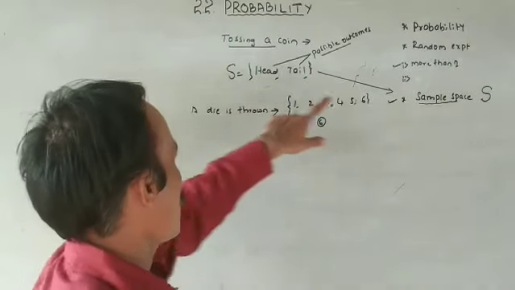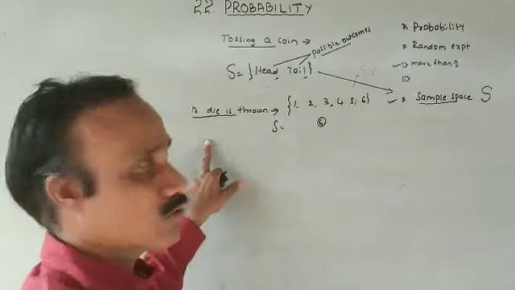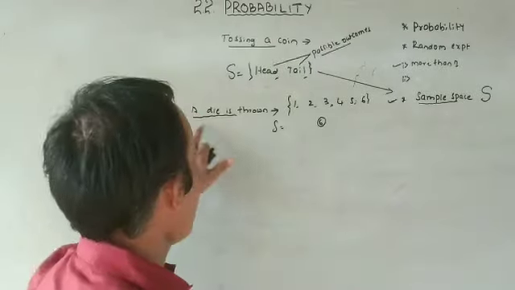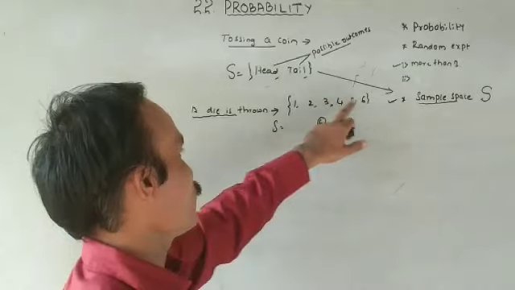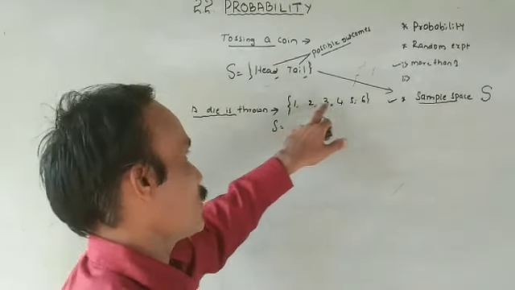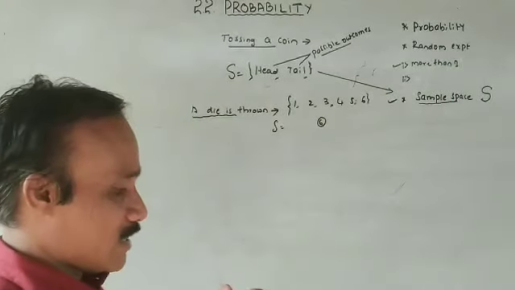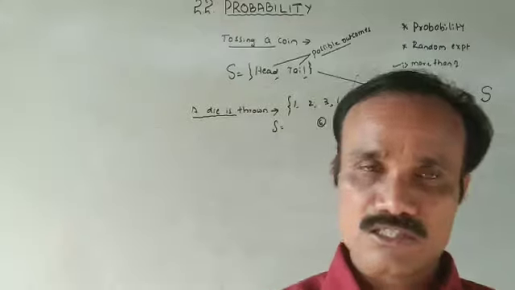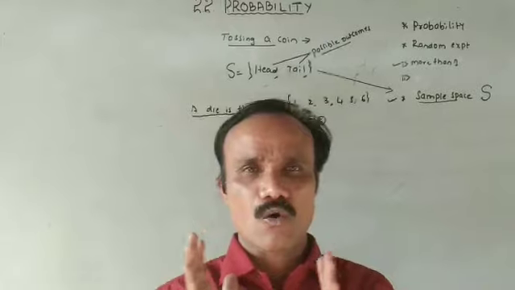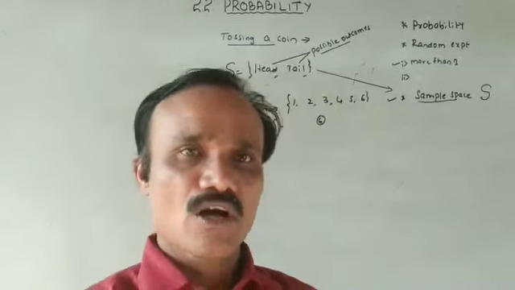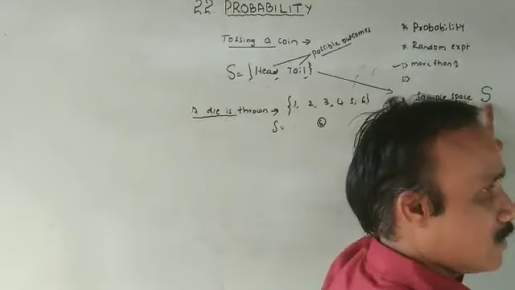What is the sample space of this random experiment? What is the description here? A die is thrown. This is an example of a random experiment. If a die is thrown, write down S. S means sample space: S is equal to {1, 2, 3, 4, 5, 6}. So S is called the sample space of the random experiment. I repeat once again: the sample space is the set consisting of all the possible outcomes of a random experiment, and it is denoted by S.